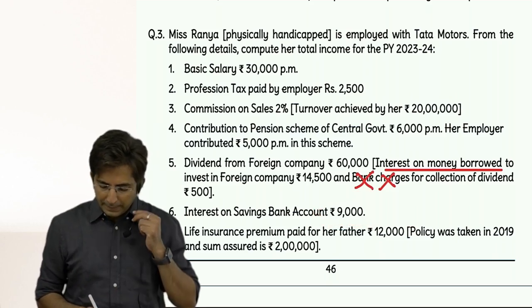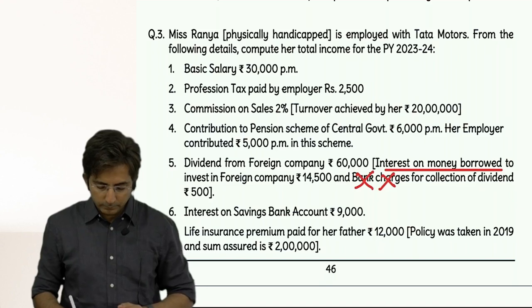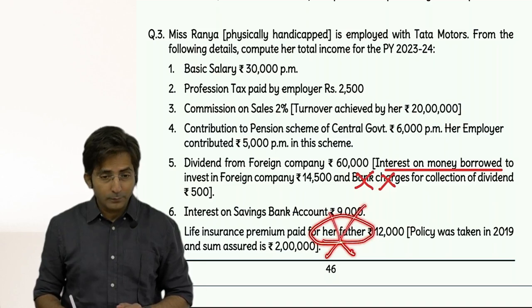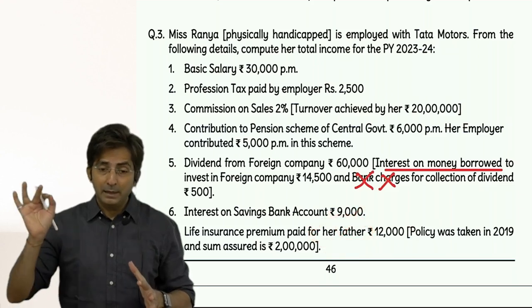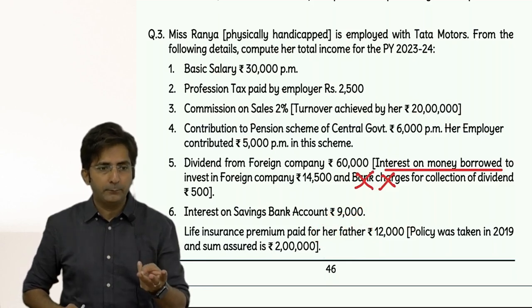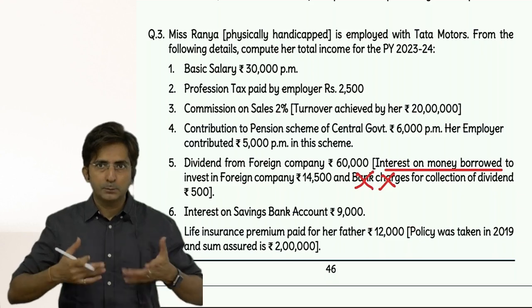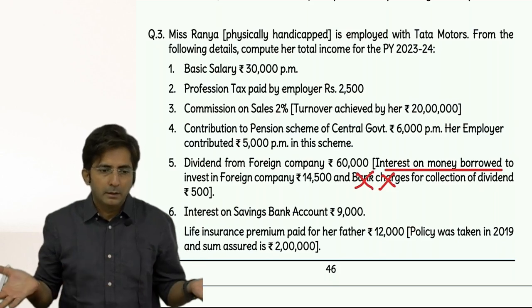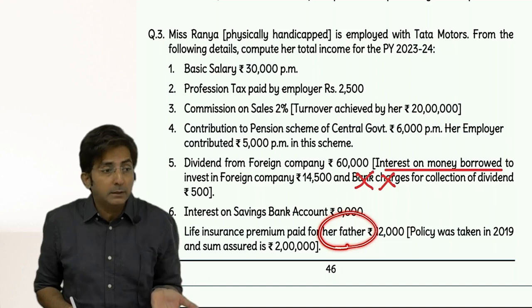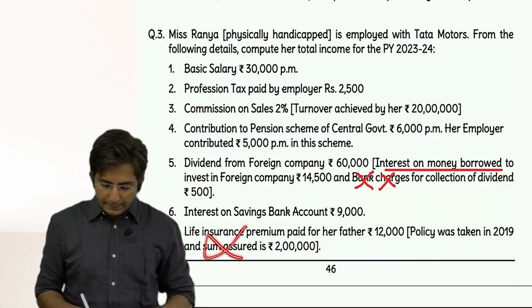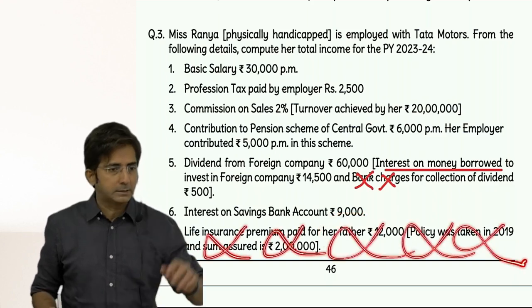Then life insurance premium paid for a father. Father's life insurance premium is not allowed. How did I know? You should revise. In LIC premium, ULIP and PPF, 3 people are allowed: assessee, spouse and children. So in life insurance, it can be yourself, spouse or children. But this is life insurance premium of father, which is not eligible. So this entire information is completely useless. Just ignore it.